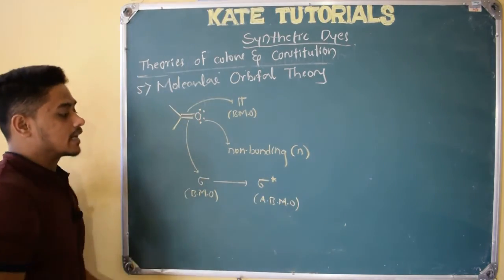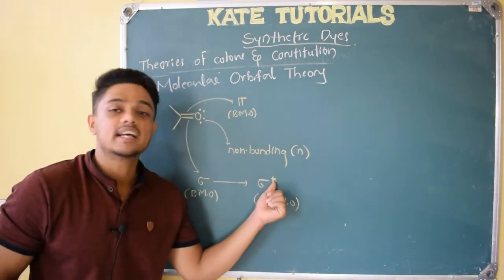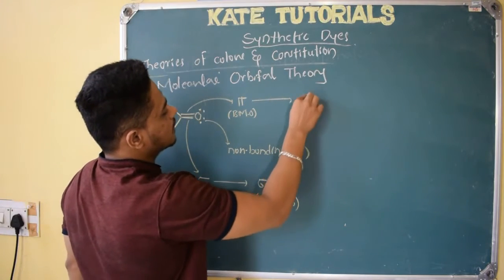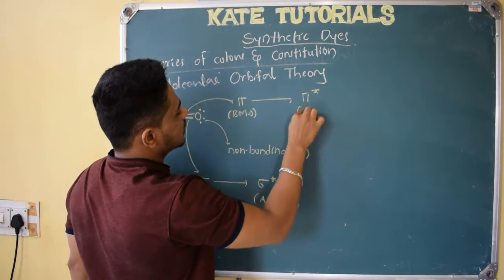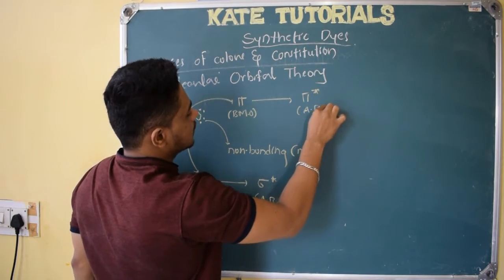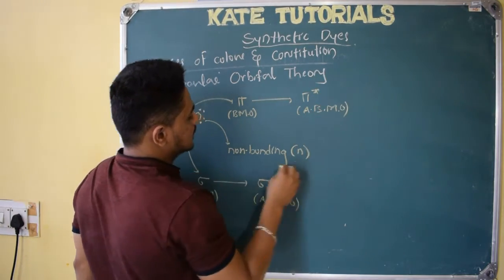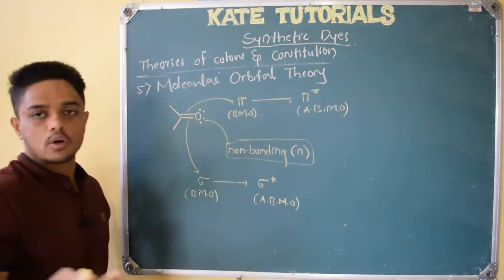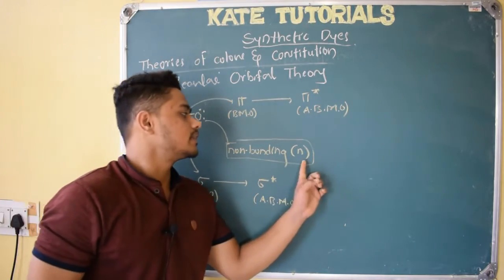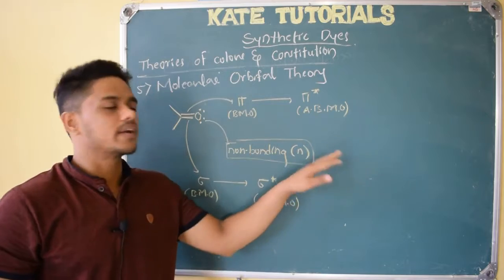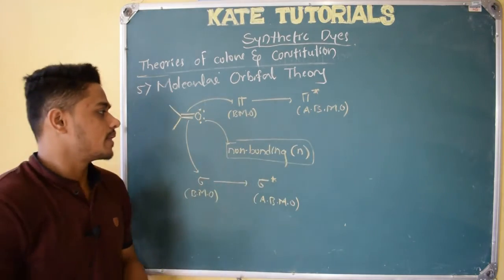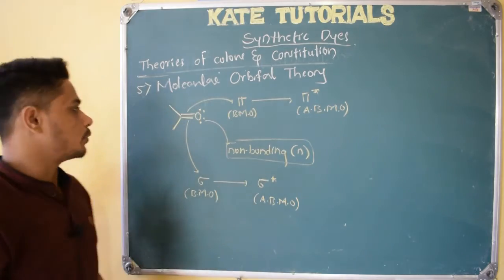To represent that, we add a star mark above it. Similarly, pi will have a pi star anti-bonding molecular orbital. The lone pairs are non-bonding electrons, and as they are not forming any bond, they won't have any star anti-bonding molecular orbitals.